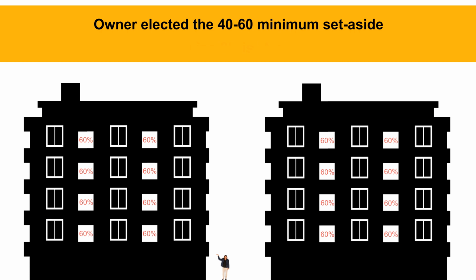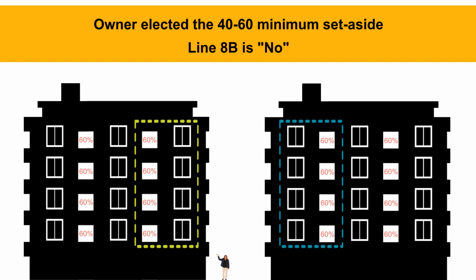However, if line 8B is no, then each 8-unit building is a separate project, and the owner must maintain at least 4 units, or 3.2 in each building, to remain a qualified low-income project, and all low-income units must be income and rent restricted at or below 60% AMI.